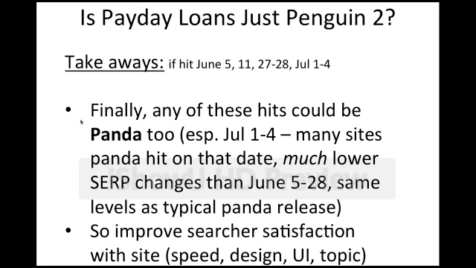Okay, finally, we don't know because Google's not being nice enough anymore to really tell us when they're announcing Panda versus Penguin versus Payday Loans versus any other algorithm. So it could be the case, and probably the latter, that the 27th to 28th or the July 1st to 4th only had a very small change, kind of the same change you see every month. And so that's why I'm guessing it was probably Panda. Plus I saw a lot of Panda sites get hit on that date as well.